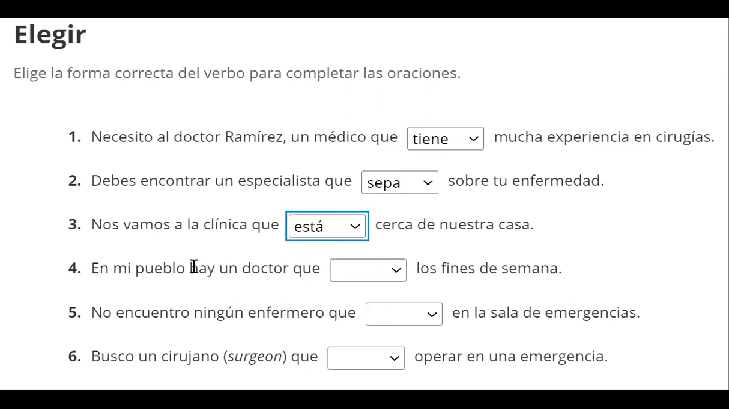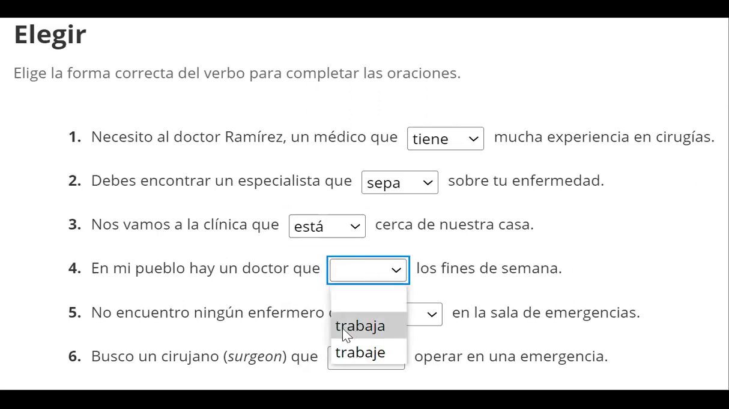En mi pueblo hay un doctor. There's a big clue right there. Hay un doctor. There is a doctor. I told you about rule number 2 was asking about its existence. And number 3 was it just doesn't exist. So its counterpart, it does exist, is going to be indicative. En mi pueblo hay un doctor. There is a doctor. And we're describing this doctor que trabaja, using the indicative, los fines de semana. So this doctor exists. We're talking about a specific one. Trabaja.